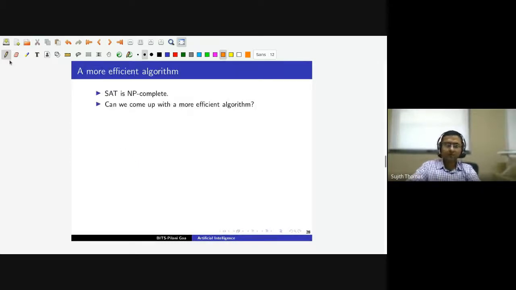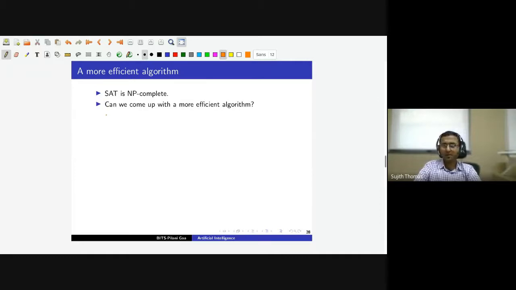Okay, so what we have done is we have written the inference problem as a satisfiability problem. We have written it as a CNF sentence and we check whether it is satisfiable. So essentially our inference problem has now become a satisfiability problem, which we know is NP complete.